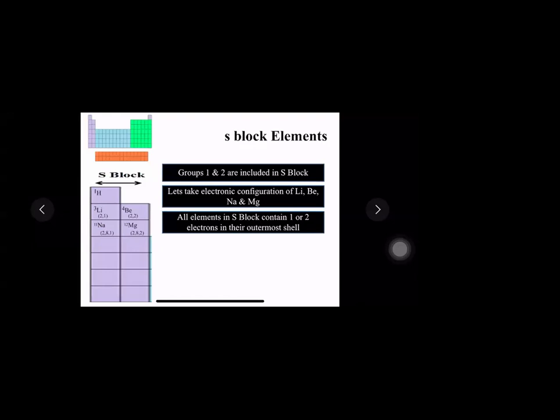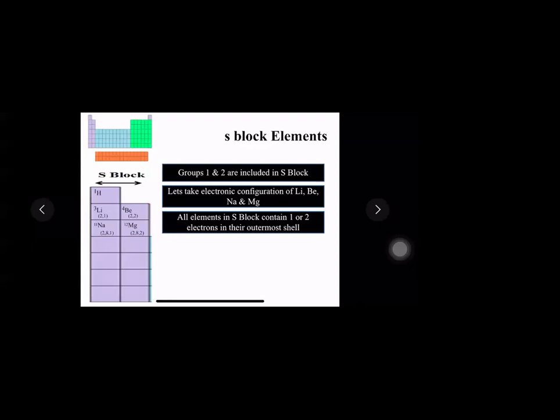Similarly, जो group 2 है मेरा, what are my group 2 elements? Beta, Mowgli, Ka, Sar, Bara. And if you see the two examples which I have noted here, beryllium and magnesium. Can you see the two electrons in the last shell? So from this we conclude that जो S block elements है या S block है, which is comprising of group 1 and 2, contains only 1 or 2 electrons in the outermost shell.